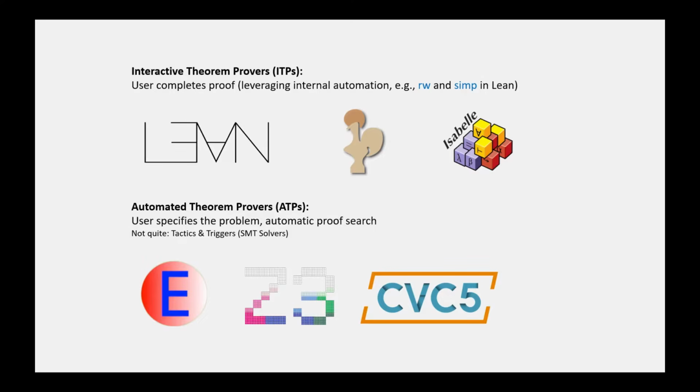The main job of the ITP is to check the proof written by the user, although most ITPs come with some level of internal automation. In automated theorem provers, or ATPs, the user only needs to specify the problem, and the ATP will conduct an automatic proof search to attempt to find the proof. While the proof search is automatic, for more complicated problems, the ATP might not find the proof in a reasonable amount of time.